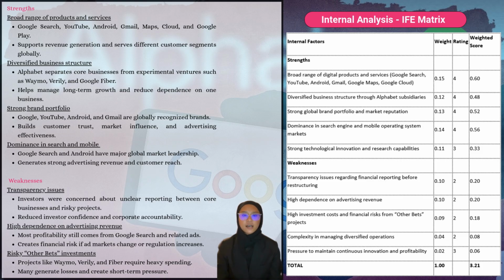Another important strength is its diversified business structure. Through Alphabet's restructuring, the company separates its core businesses from experimental ventures such as Waymo, Verily, and Google Fiber. This helps improve management efficiency while creating opportunity for future growth. In addition, Alphabet benefits from a strong global brand portfolio. Brands such as Google, YouTube, Android, and Gmail are recognized worldwide, strengthening customer trust, market influence, and competitive advantage.